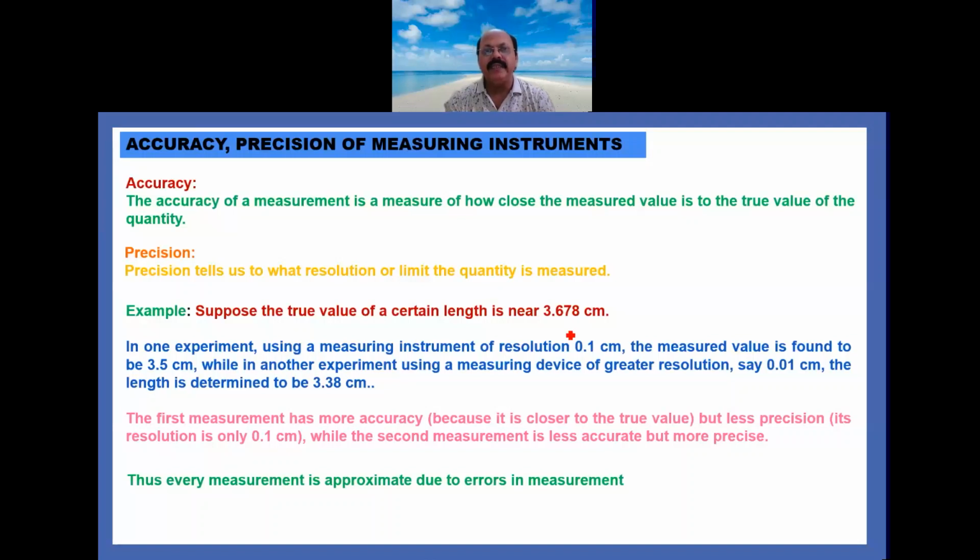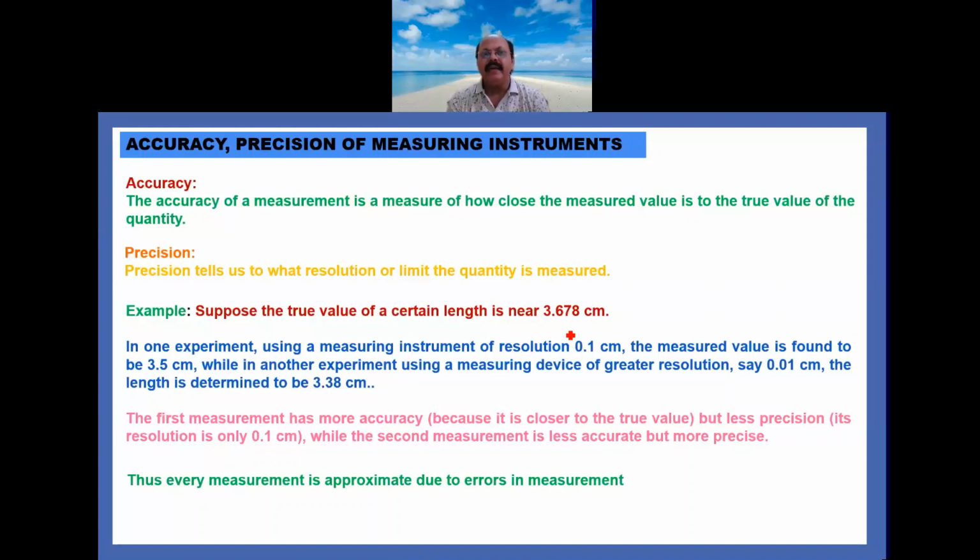If a physical quantity whose true value is not given, then what do we have to do? We take 5 or 6 readings. After that we take its arithmetic mean, and that arithmetic mean is called the true value of that physical quantity. So here we are taking the true value of the certain length as 3.678 centimeter. Now in one experiment, using a measuring instrument of resolution 0.1 centimeter, meaning the least count of that instrument is 0.1 centimeter, the measured value is found to be 3.5 centimeter.